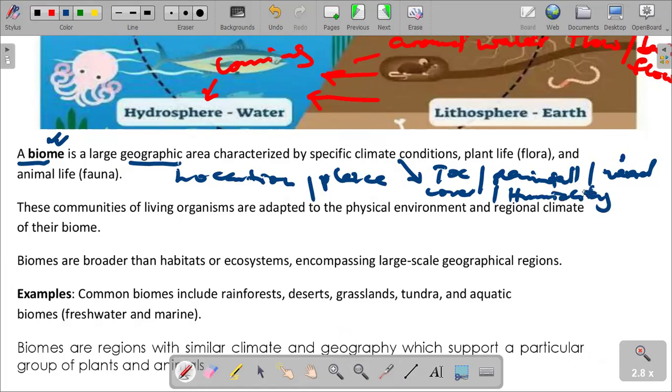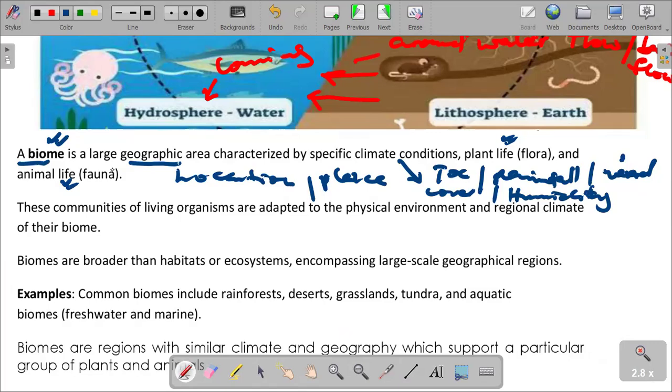All these are climatic factors that together affect the plants, which we say is the flora, and also the animals within that place. So organisms within a place are determined by the climatic conditions. Climatic conditions within a region or locality define the type of organisms that we can find there. I'm sure that we can agree.